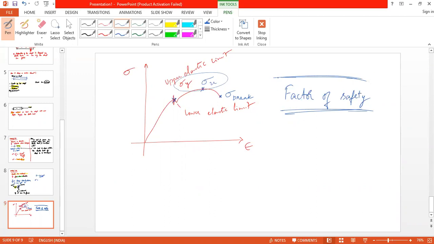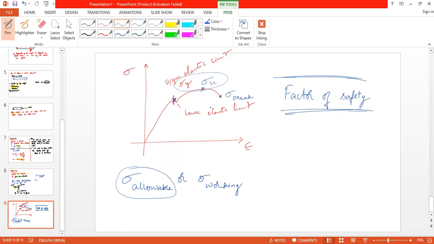So by using this factor of safety, we will obtain sigma allowable or sigma working. That is the allowable stress. Allowable stress means the stress in the component can reach up to this value. Okay, is it clear? Yes, sir.